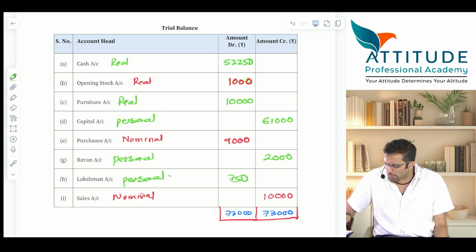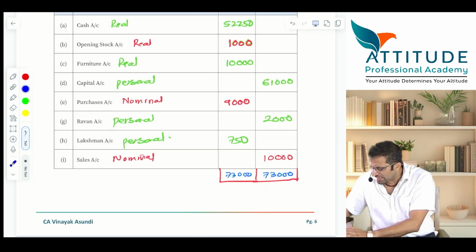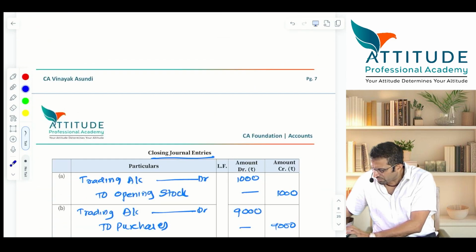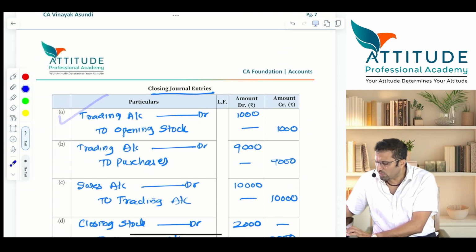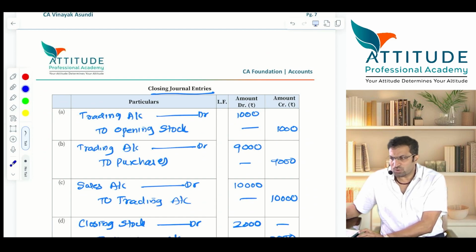Opening stock is showing what balance? All of you please repeat. Opening stock is showing what balance? A debit balance. If it has to be closed, it has to be credited, and trading account should be what? Debited. Is that clear? Now have a look at the entry. Have I given there? Trading account debit to opening stock, 1000. Please take down fast. All of you are writing? People have already done good. People have not done, I'm repeating it again.